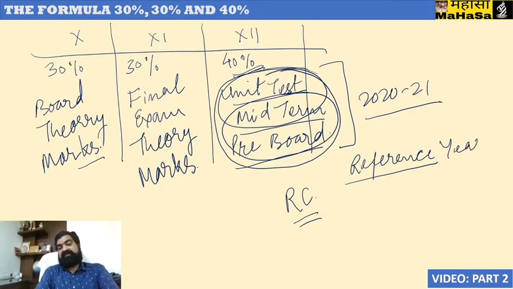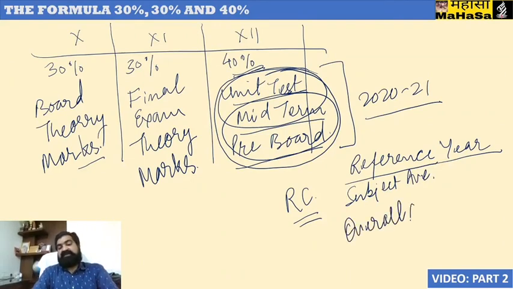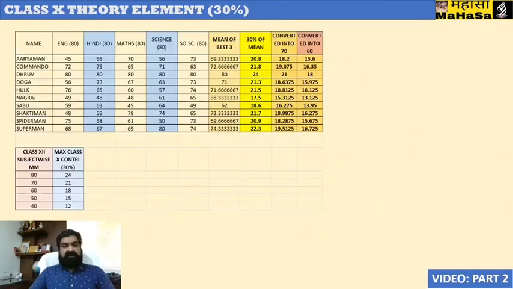After this calculation, board also will be giving a reference year data, which I have already explained in the previous video. Reference year data shall be given, and there two important things will be subject average and overall average. So subject average cannot vary by plus minus 5, and overall average cannot exceed by plus 2. These are the two parameters which everybody will have to follow while moderating the result for class 12th. Now let us understand this by a very realistic example.